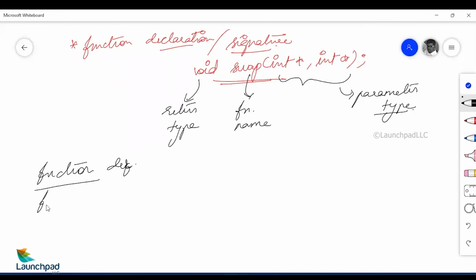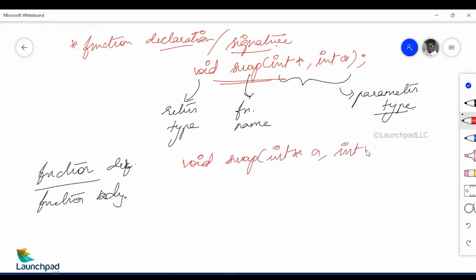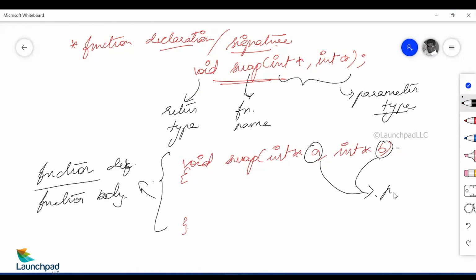And when you write the function definition, this is always called the function body. We had a set of lines written, that is void swap of int star A comma int star B, and a set of lines, and this part is called the function definition. The variable names that are used during the function definition are called parameters. I'll repeat, variable names used during the function definition are called parameters. The variable names used during the function call are called arguments.